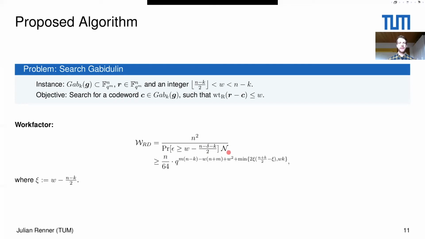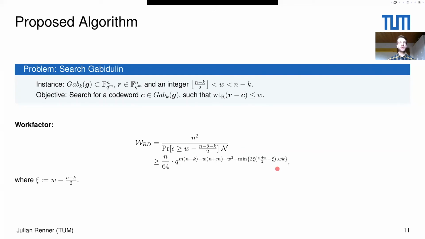And we have here a term calligraphic N. This calligraphic N refers to the fact that we don't need to find exactly the C which yielded that R, but any C which is in rank distance at most W from R is sufficient. Now we can estimate all these numbers and lower bound it and then obtain this expression here. You can see it doesn't look very nice, and therefore I will also not read it out. And additionally, I think you cannot really get a feeling what this means.